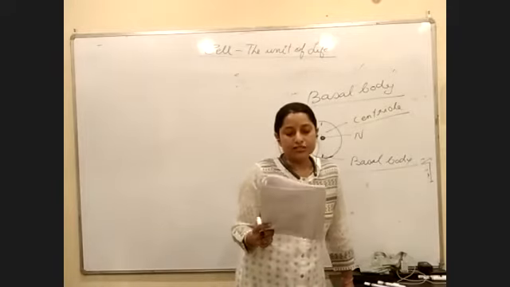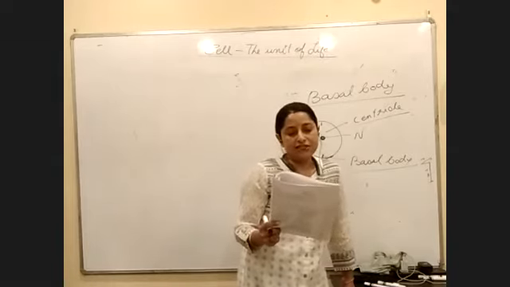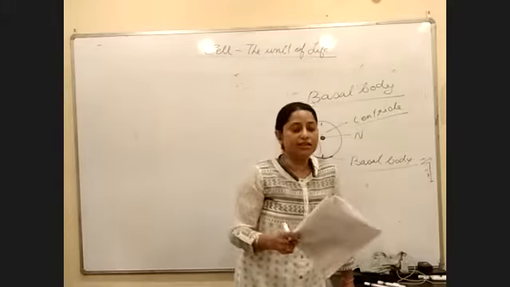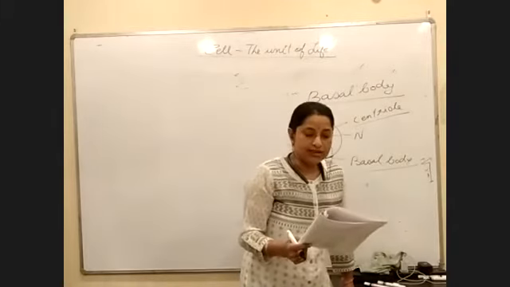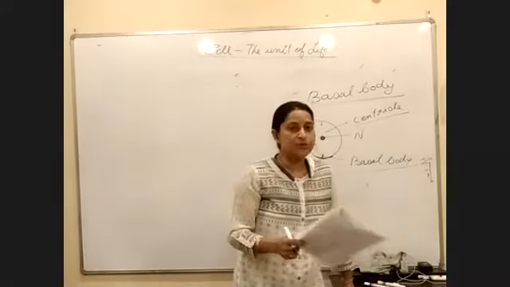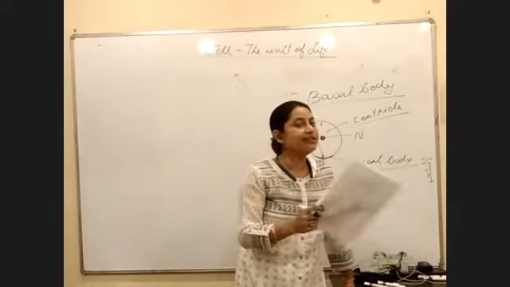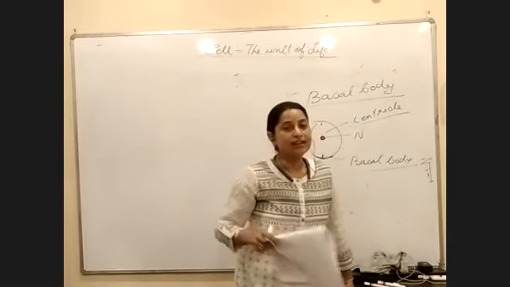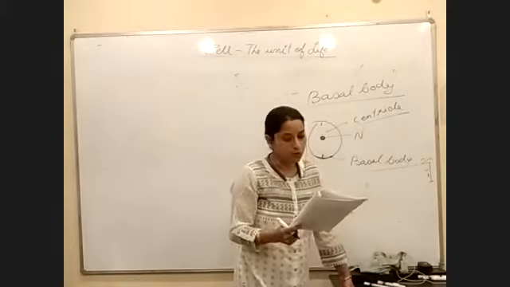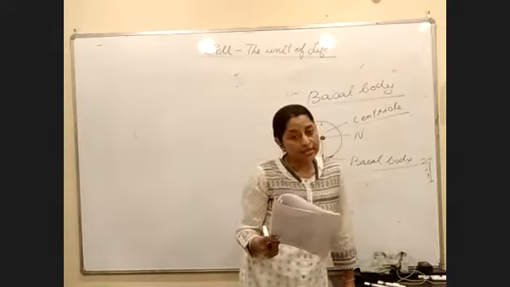Look, as far as the position is concerned, if you are talking about centrioles, it is perinuclear. Means what? It is almost near the nucleus. If the centriole is below or at the basal position or attached with the plasma membrane, then it will be called as a basal body. Agar nucleus ke paas mein hota hai, then it is called as centriole. If it is attached with the plasma membrane or at the base of a cell, it is called as basal body. First point. Second point is centriole is always 2 in number.